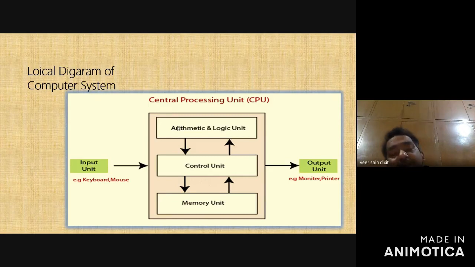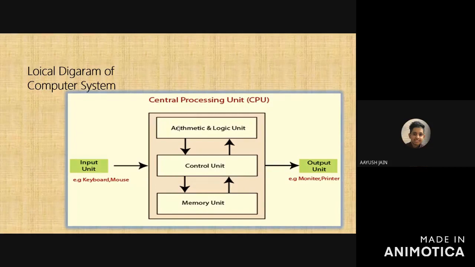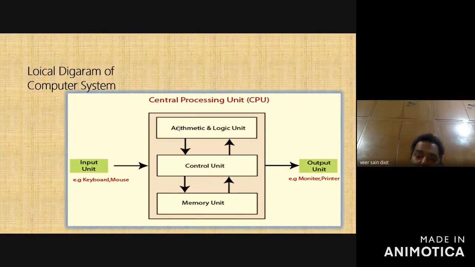So in the block diagram there is the input unit. Examples of input are keyboard and mouse, and output are monitor and printer.